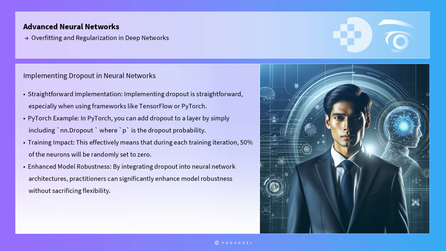In practice, implementing dropout is straightforward, especially when using frameworks like TensorFlow or PyTorch. For instance, in PyTorch, you can add dropout to a layer by simply including nn.Dropout(p), where p is the dropout probability. This effectively means that during each training iteration, 50% of the neurons will be randomly set to 0. By integrating dropout into neural network architectures, practitioners can significantly enhance model robustness without sacrificing flexibility.